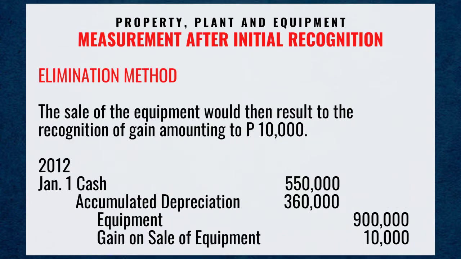The sale of the equipment would then result in the recognition of a gain amounting to 10,000 pesos. 2012, January 1st, debit cash for 550,000 pesos, debit accumulated depreciation for 360,000 pesos, credit equipment for 900,000 pesos, credit gain on sale of equipment 10,000 pesos.